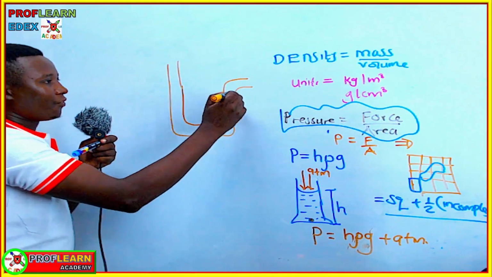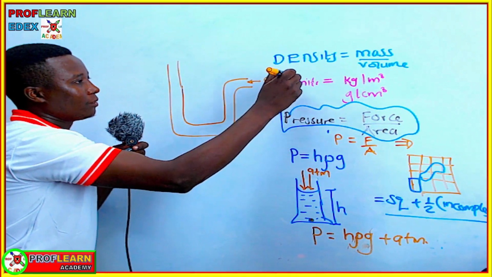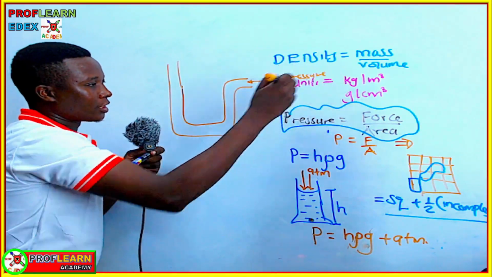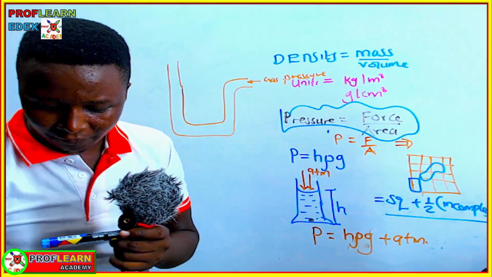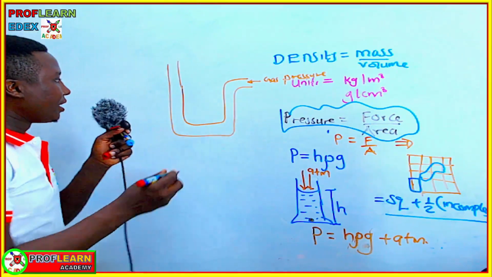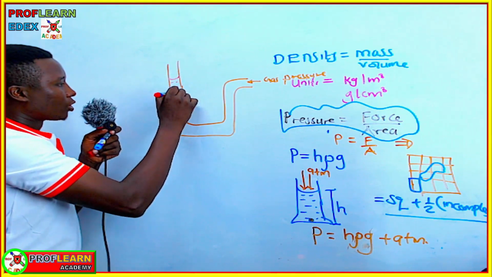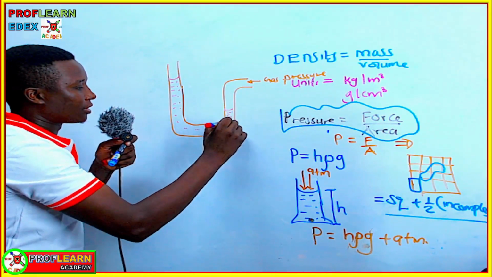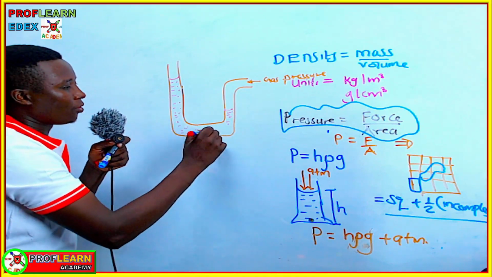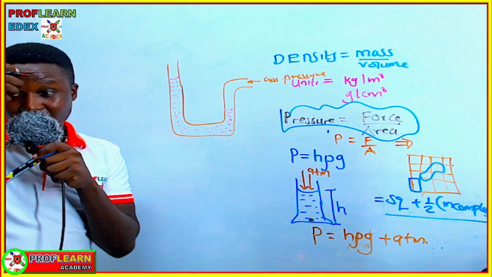If we have, for instance, gas pressure at this point, then we have a given liquid in this tube. This liquid is being supported at that level by the presence of this gas at this given point.